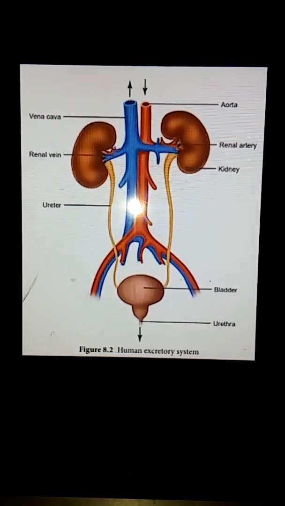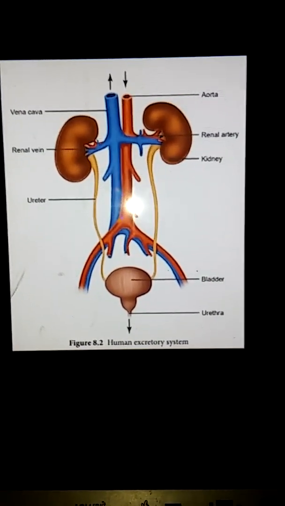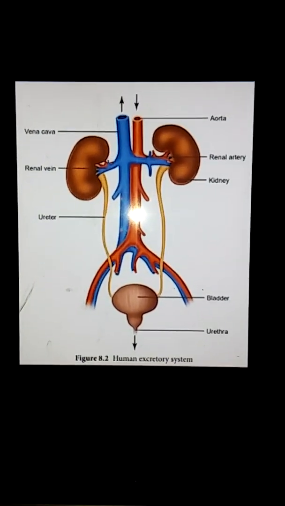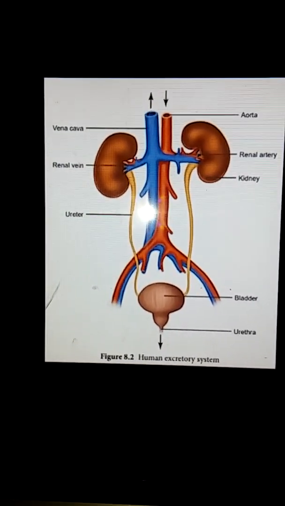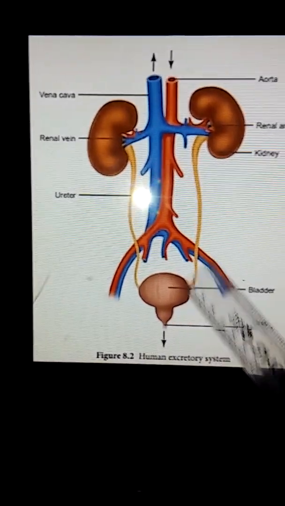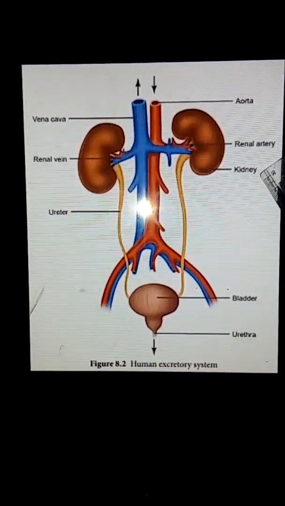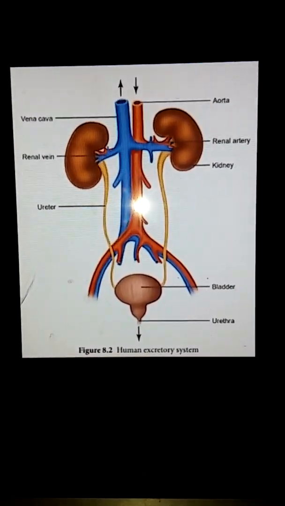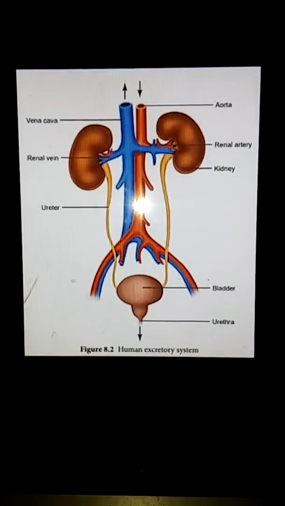Okay, now I will explain about the excretory system. This system helps us to throw out waste from the body. Many wastes are thrown out from the body along with the sweat, from the skin. Carbon dioxide mixes with the air that is breathed out.